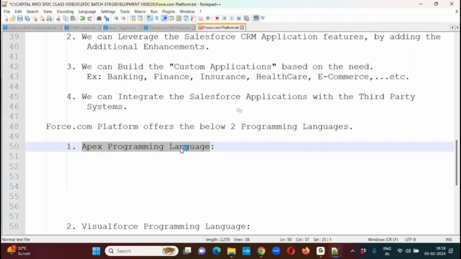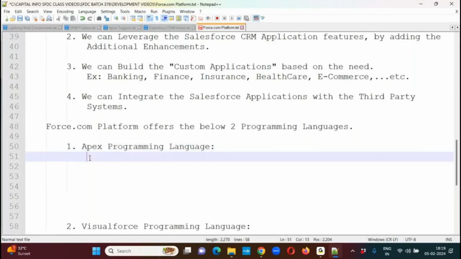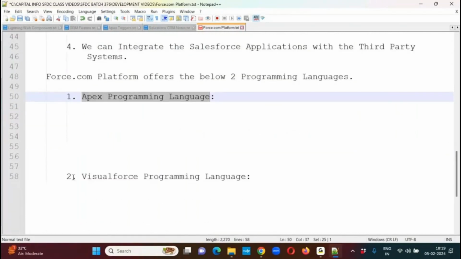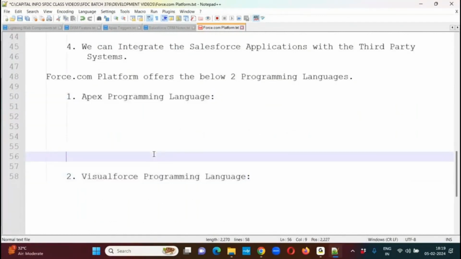It runs purely in the cloud. Inside the Force.com platform, inside the Salesforce server, it will execute your piece of code and present the results inside the browser itself. It is especially designed to implement your own custom business logic, and all the features required to build business logic are available as part of the Apex programming language. The second one, Visual Force programming language, is used to design your own customized user interfaces.